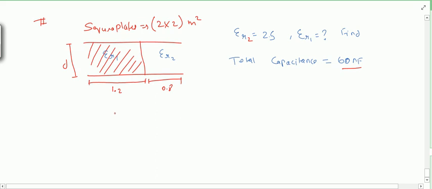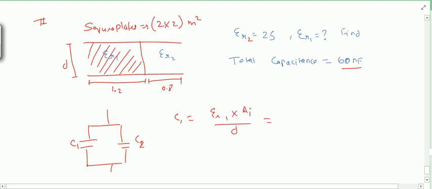These are square plates, the area is divided. So as the area is divided, we can think of this combination as two parallel capacitors. One is C1, the other one is C2. So what will be C1? It will be epsilon naught epsilon r1 into a1 by d.